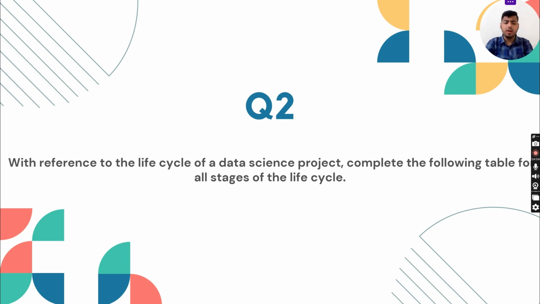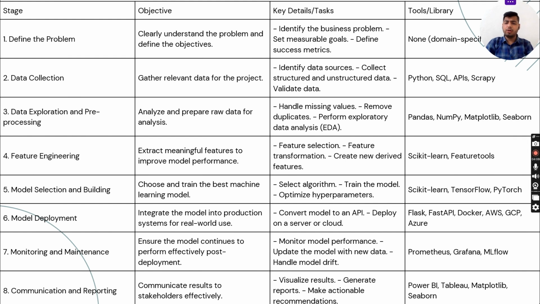Now, question number two, which is: with reference to the life cycle of data science, complete the following table of all stages of life cycle. Basically, we have been given a table and we have to complete it. So first, stage, objective, key details or tasks, and tools or libraries.